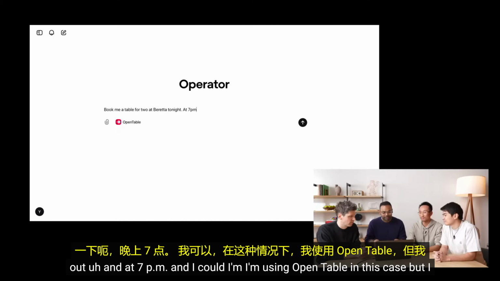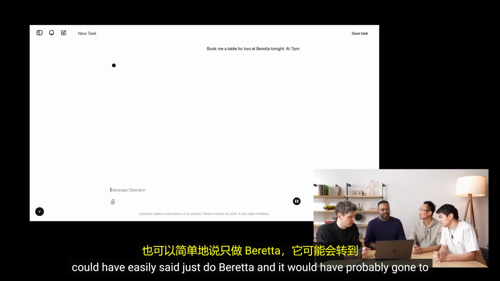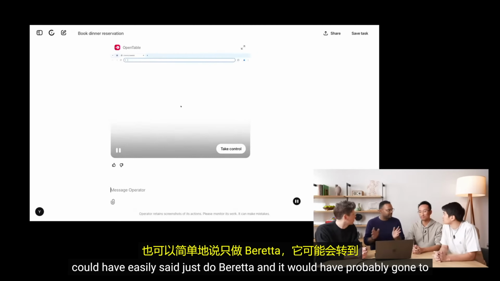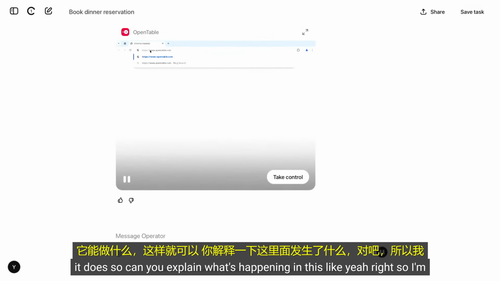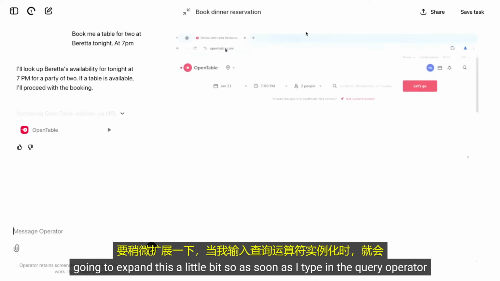And at 7 p.m. I'm using OpenTable in this case, but I could have easily said, just do Beretta, and it would have probably gone to a search engine and figured out how to make a reservation as well. But let's see what it does. So can you explain what's happening in this? Yeah, right. So I'm going to expand this a little bit.